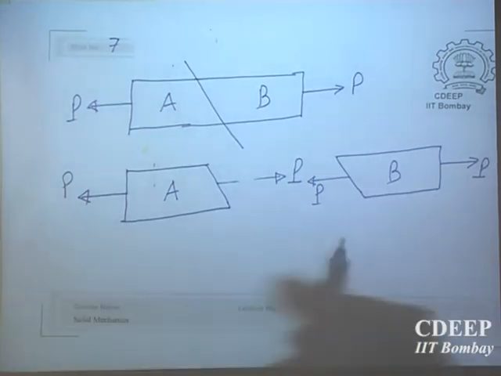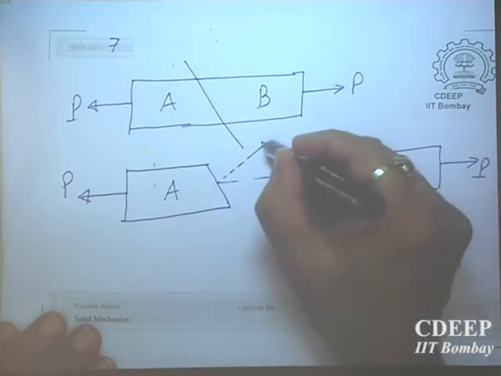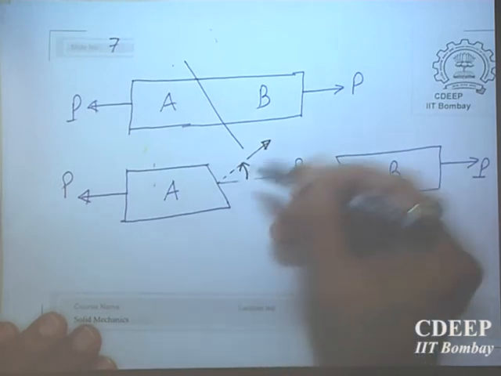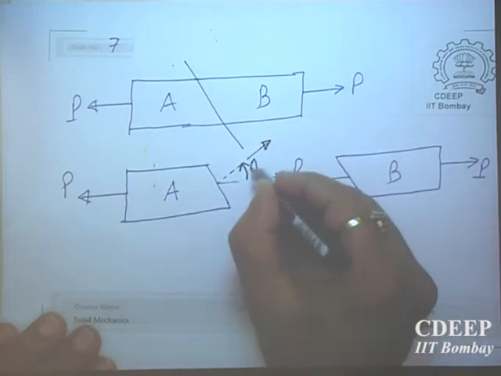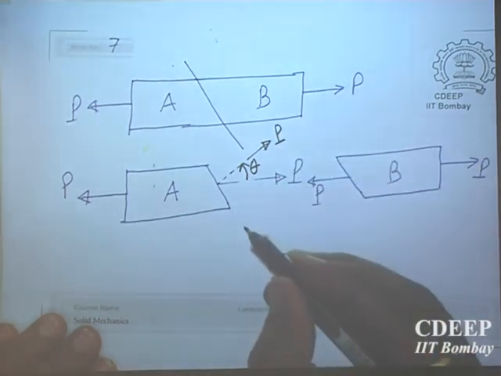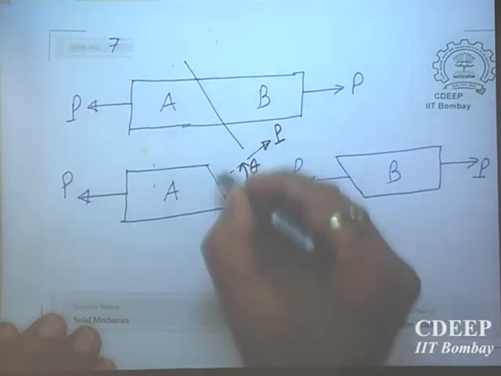Now here you have equilibrium, but I can have a direction which is normal to the plane, and let us call this angle theta. So this one will be P, the resultant is this.